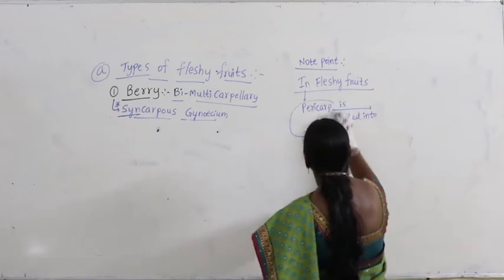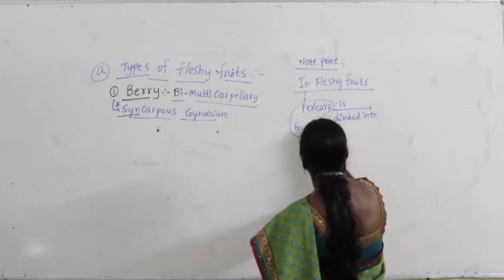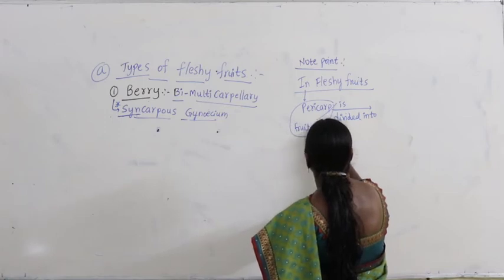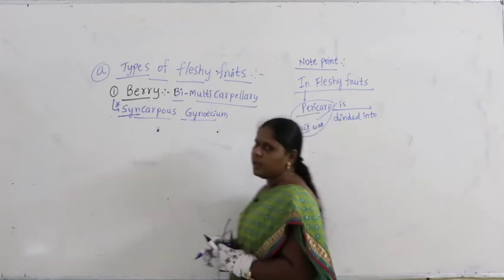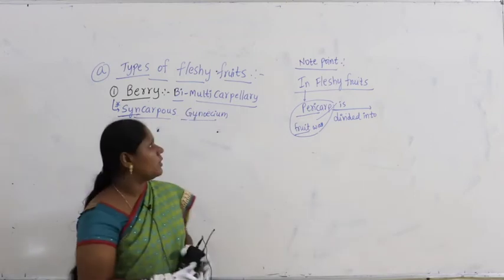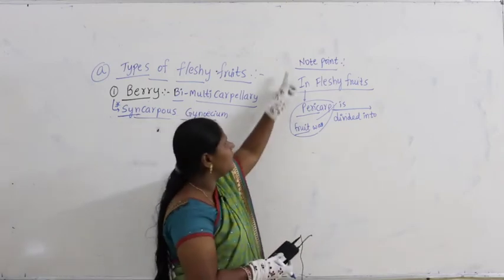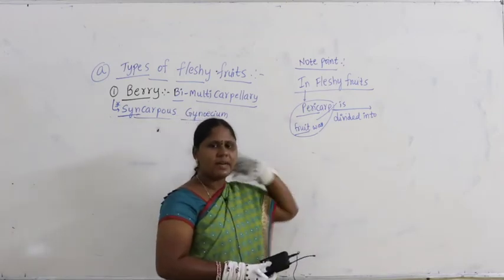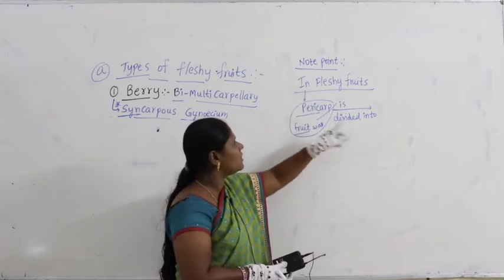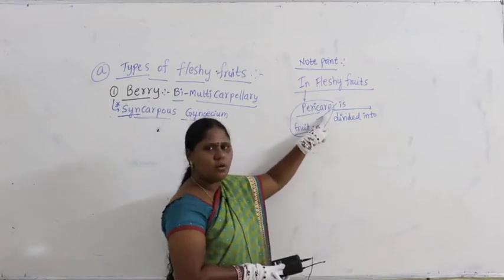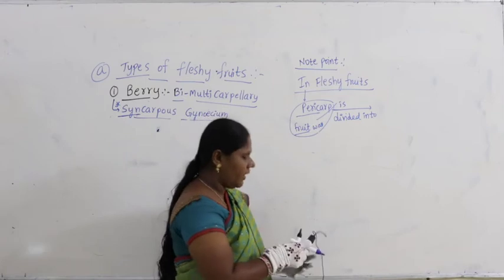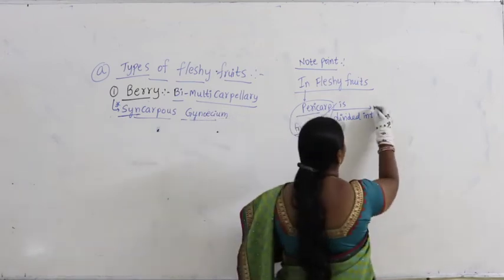What is pericarp? Pericarp itself is called the fruit wall. In fleshy fruits, the pericarp or fruit wall is divided into 3 layers.